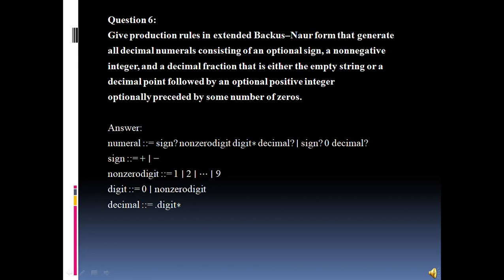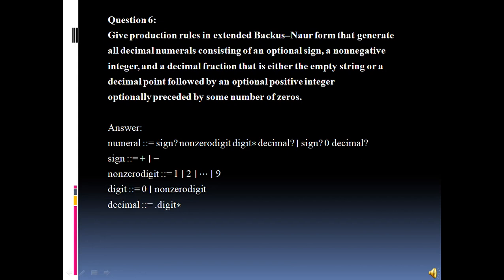So now let us see how to solve this question. In this question we have to construct a numeral that can consist of an optional sign, that is either a positive sign or a negative sign, then a non-negative integer, and a decimal fraction that can either be an empty string or a decimal point, which must then be followed by some optional positive integer, optionally preceded by some number of zeros.